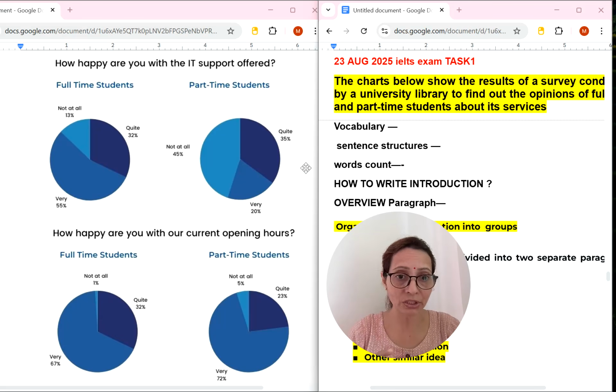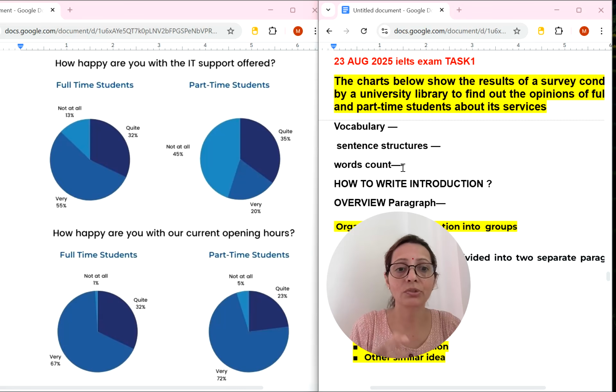If you learn pie chart vocabulary, definitely your band scores will go up if the writing task 1 question is a pie chart. And it is not necessary that percentage vocabulary will be useful only for pie charts. Percentage vocabulary will be useful for tables also, for line graphs also, and bar graphs also. So in four things you will get more marks because of usage of good vocabulary, and sentence structure also. Note it down when I am discussing how to write introduction, overview paragraph, and detail paragraph, and also word count.